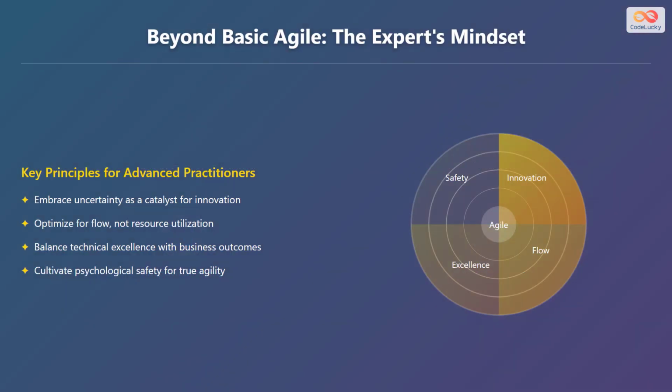Now, let's delve into what sets apart an advanced Agile practitioner. It starts with a specific mindset. Key principles for advanced practitioners include embracing uncertainty as a catalyst for innovation, as unexpected challenges often lead to creative solutions. Optimizing for flow, not just resource utilization, ensuring a smooth and efficient workflow.